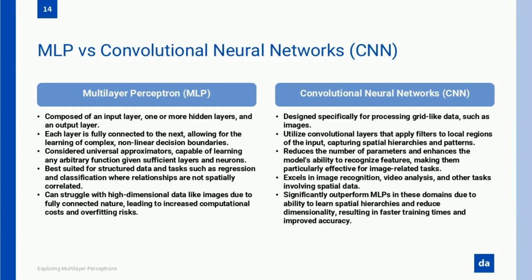This is where convolutional neural networks, or CNNs, come in, and trust me, they are game changers for computer vision. Unlike MLPs, CNNs are designed to process images the way humans do. Instead of treating each pixel separately, they use special filters to detect edges, textures, shapes, and patterns, just like your brain does when you recognize a face.